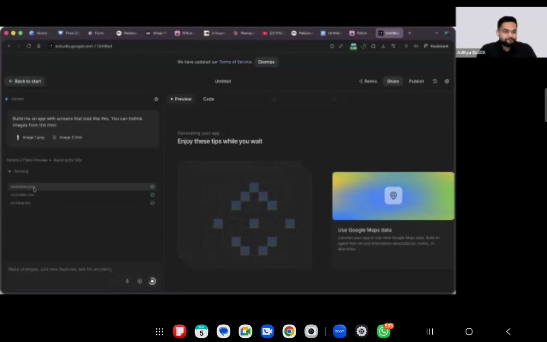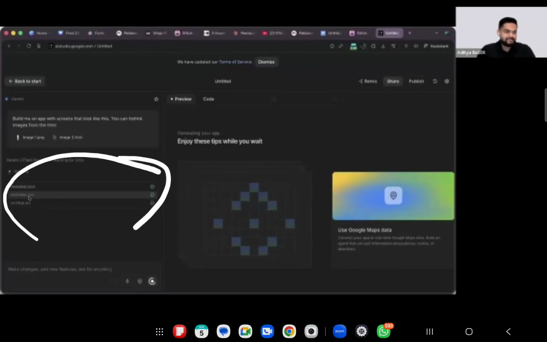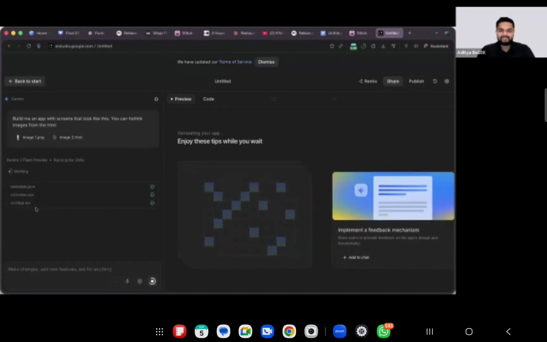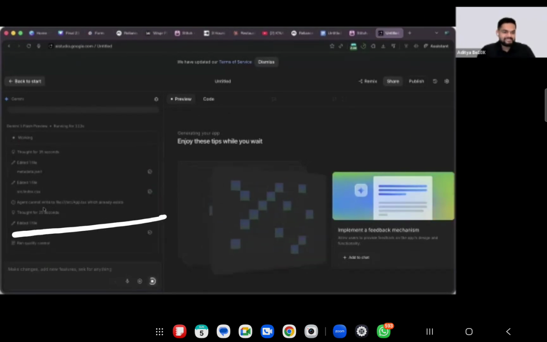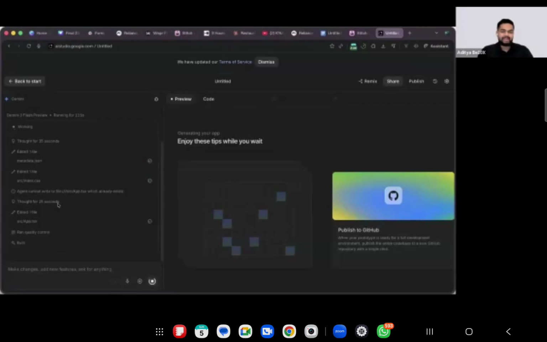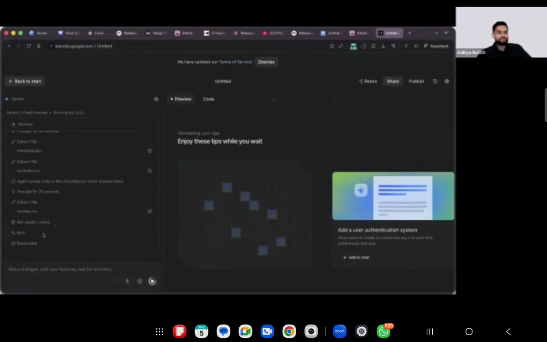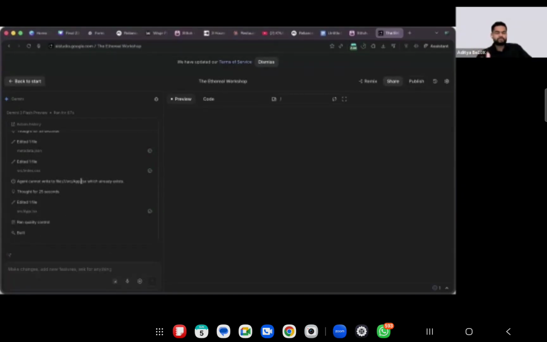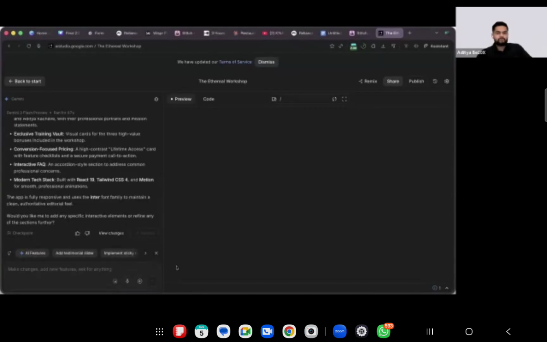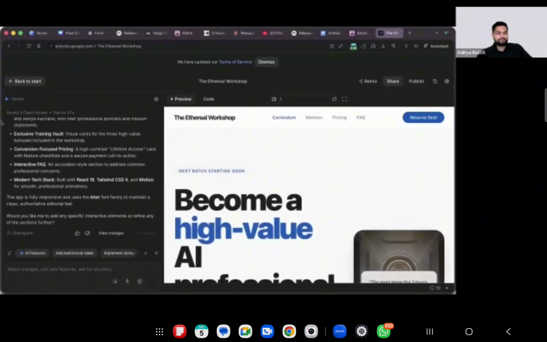Okay. So folks, you can see it is creating the metadata. It is creating the CSS. It is writing entire code for you. You can see right over here, it is working for you. It is deciding what language to use. I didn't specify in the prompt what kind of technology I want, so it is choosing on its own whatever the best industry standard is. And right now it is building for us. It will take around 2 to 3 minutes to create the entire website. And folks, it took around 1.5 minutes.